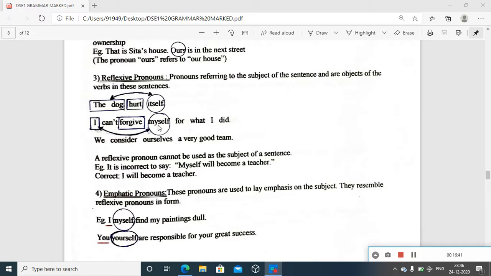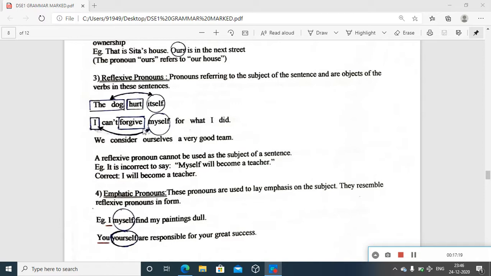And next sentence also, please note down: I can't forgive myself for what I did. The other part you may keep in reserve, but just identify the subject. I can't forgive. Take forgive as the main verb. Myself. I can't forgive, not someone else, but myself. Again, the main verb stands as a mirror and you have a reflection in between. So I and myself, these refer back. So myself, the reflexive pronoun in this sentence, refers to the subject itself.